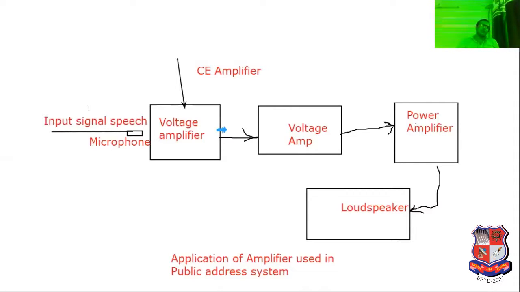Do you know what is the meaning of microphone? What is the meaning of loudspeaker? Microphone converts the sound energy into electrical energy, whatever information I speak into the microphone. The lecture being recorded right now is recorded through the microphone. So the amplifier amplifies the input signal. Several stages of amplifier can be connected, and voltage multiplied by current gives the power. The power amplifier output resistance and loudspeaker resistance match with each other. So the entire public address system can be developed. So it is the application of amplifier.